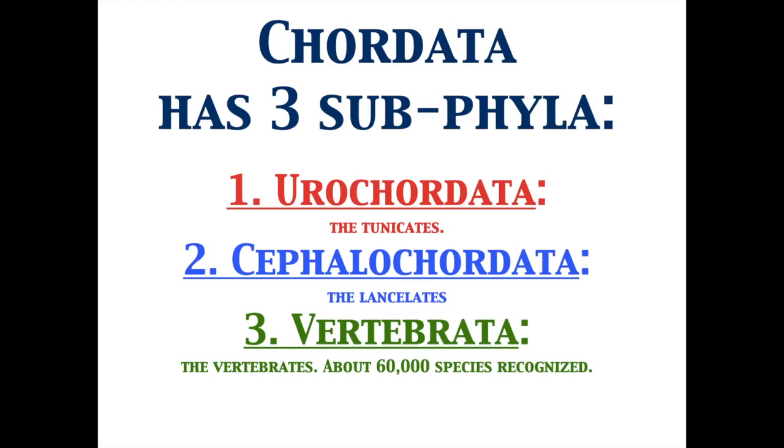Okay, here are the 3 subphyla of Chordata. The first one we're going to focus on is Urochordata, and this is going to be describing the tunicates. Then we have Cephalochordata, and this is going to be described by the lancelets. And then we have Vertebrata, or those with a backbone, vertebrae. And the vertebrates, this is about 60,000 different species that are recognized.